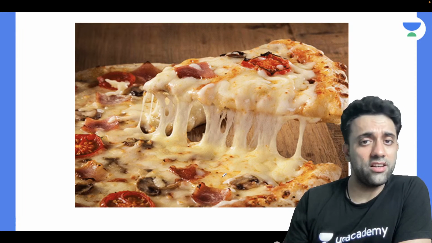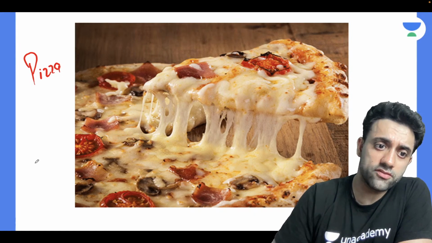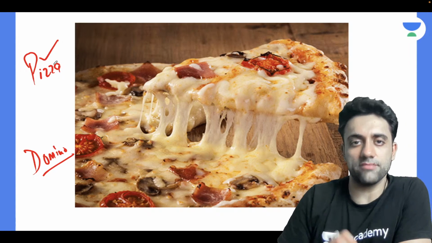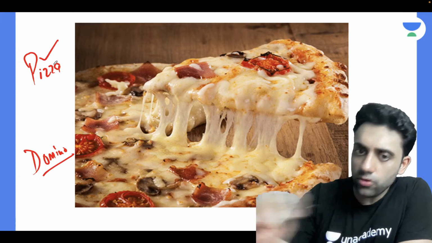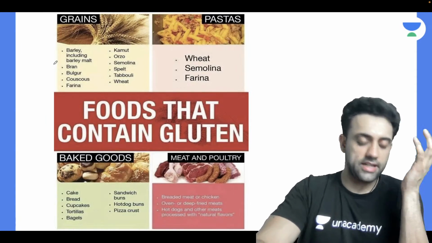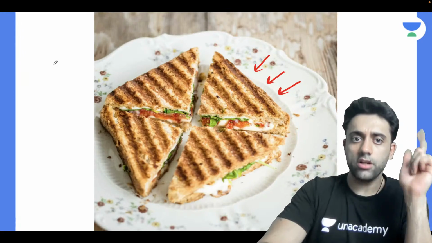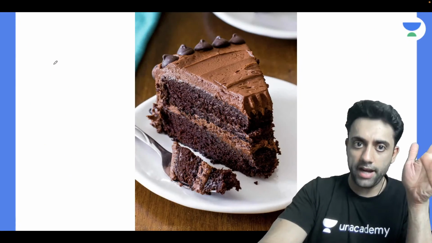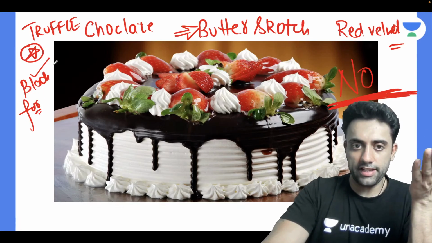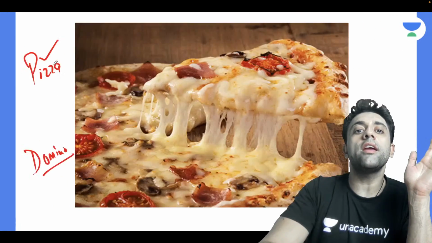Can I have pizza? I love pizza. Pizza crust, it's very tasty. Which one is your favorite? Raise your hands. Pizza Hut or Domino's? Tell me fast. Actually many of you might like Domino's, but I like Pizza Hut because it has dining, you eat comfortably. So no pizza, no Domino's. So these were the various foods containing gluten: Pizza Hut, hot dog, sandwich, pancake, bread, pastry, cake, chapatis, wheat. You should not eat all these.